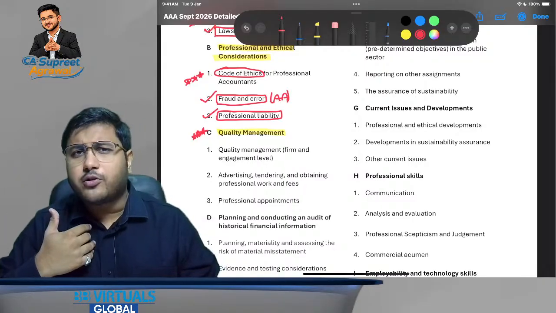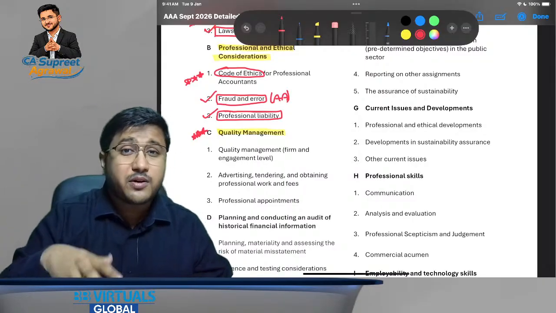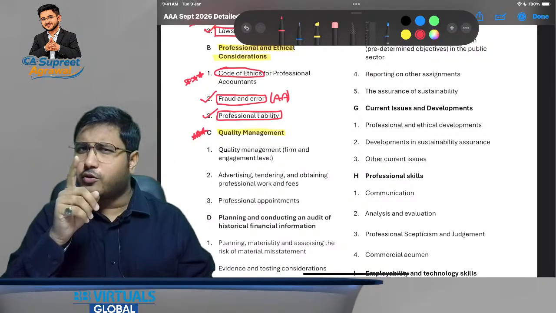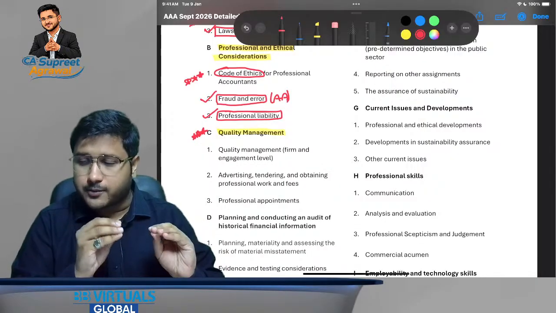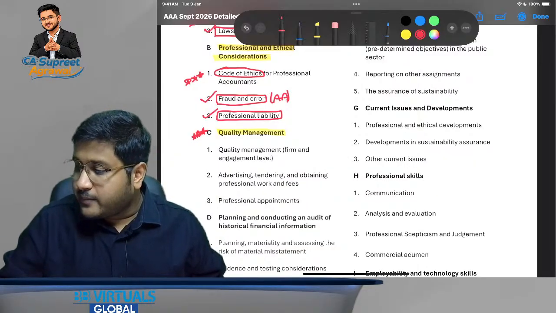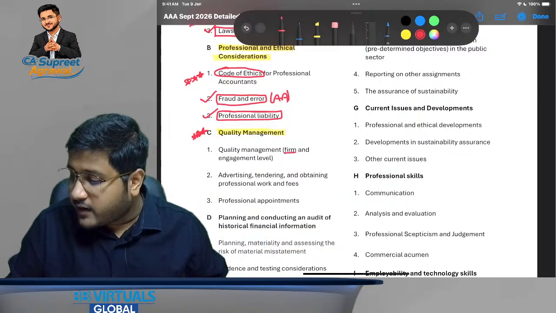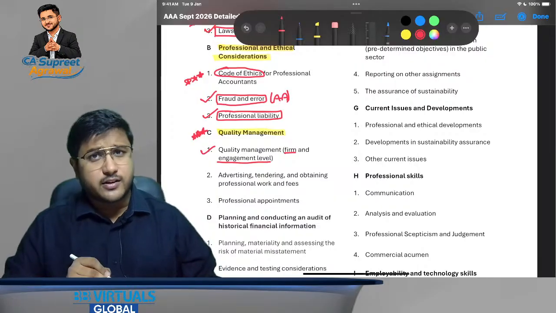Whereas when we talk about a particular engagement, you have to talk about the similar responsibilities of quality management from the perspective of one particular engagement partner. Okay. Now, quality management at the firm level and at the engagement level, that we are going to discuss: ISQM 1 and ISA 220.